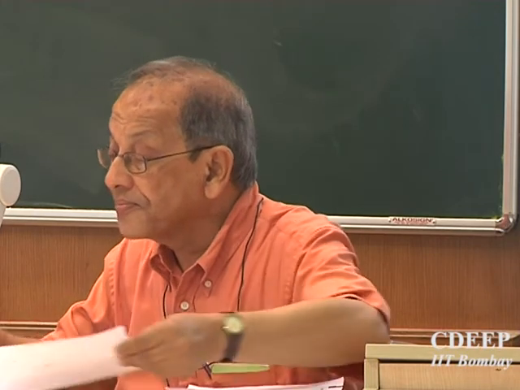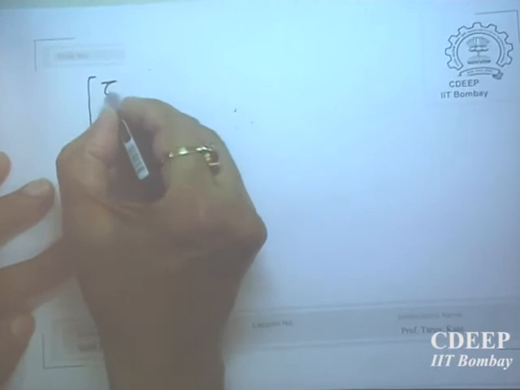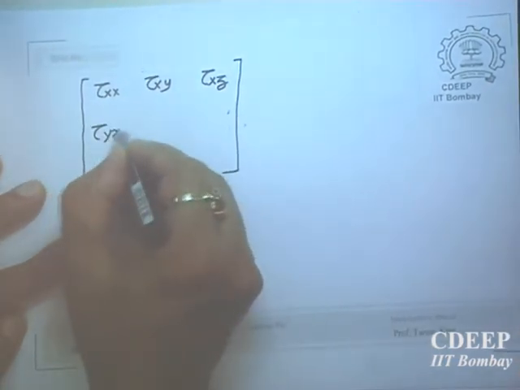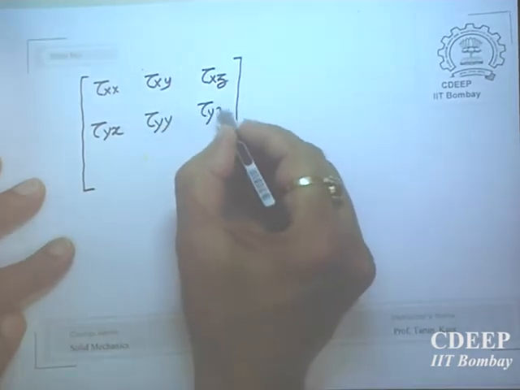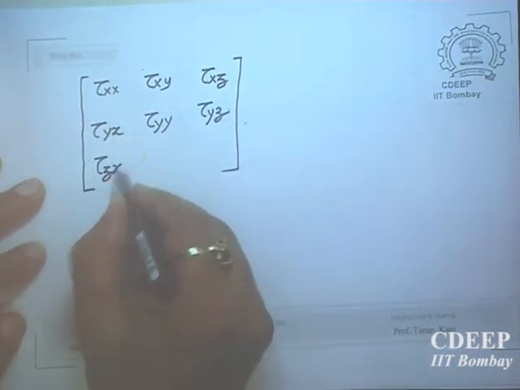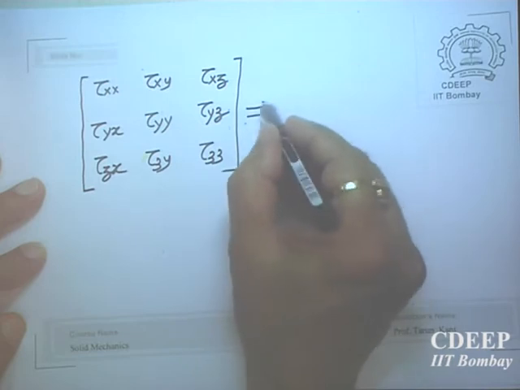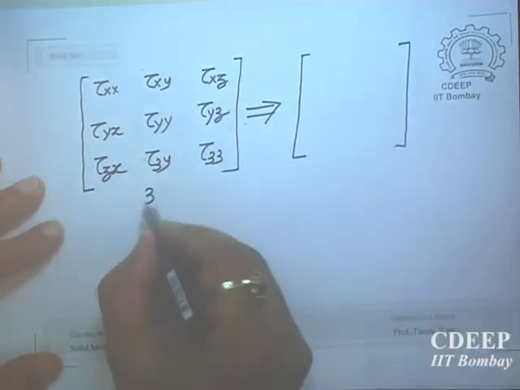Now you should always keep this in mind: at any point you have a three-dimensional state of stress. You are all smart, so there is no harm in showing this three-dimensional, because in undergraduate courses people don't show this and explain this. So this is 3D.